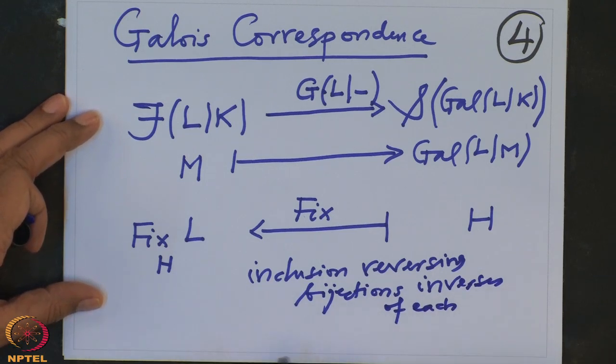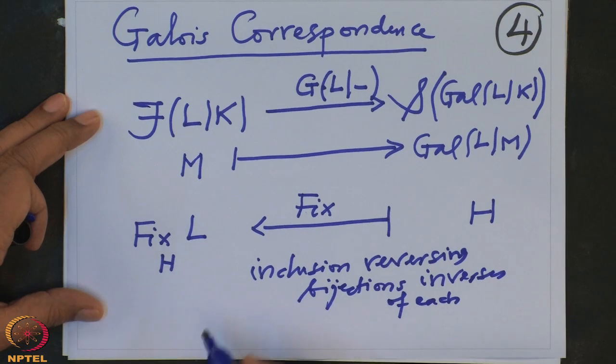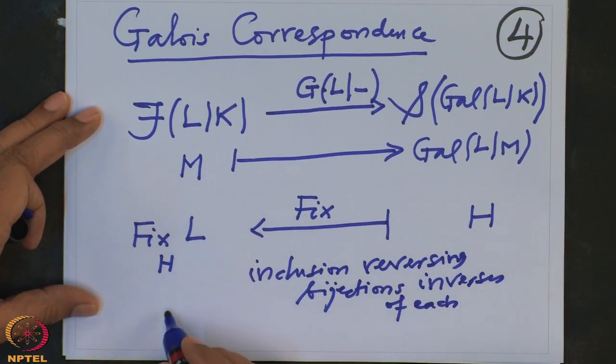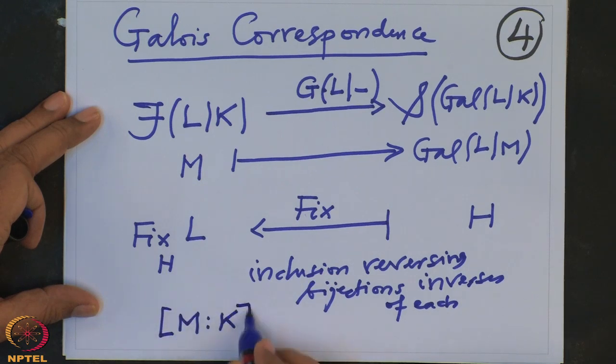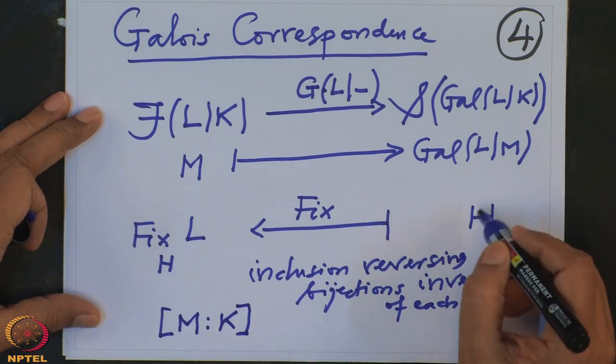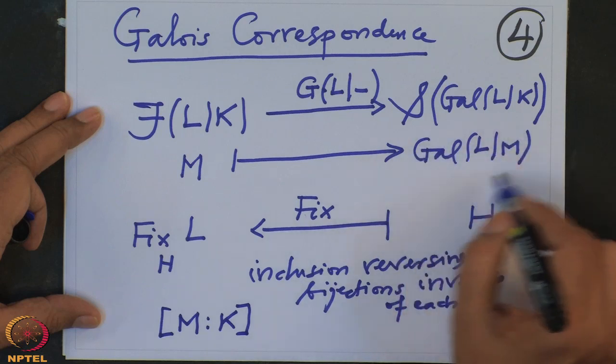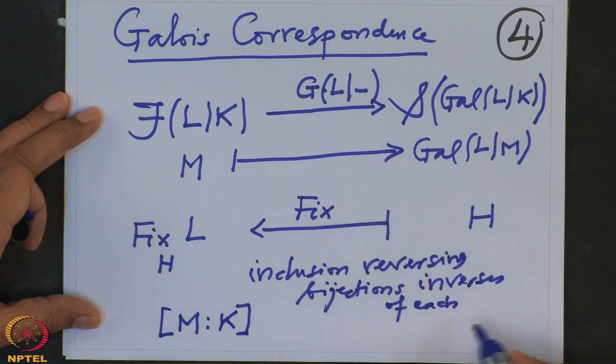Now this also shows that I am going to ask more questions regarding this correspondence. So, for example, if you have an intermediary field M, then we can talk about its degree over K, and also we can talk about this subgroup H. So what is the relation between the degree of M over K and H?